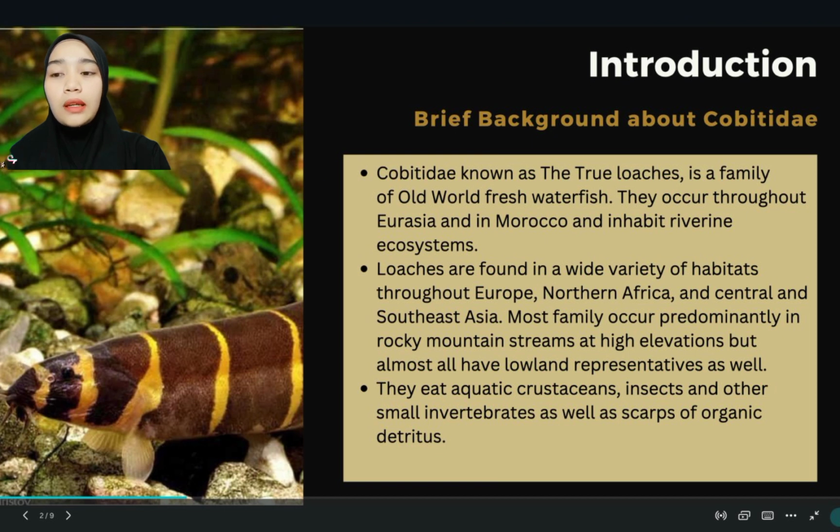So I will present the general background of the Cobitidae family. Cobitidae, also known as the true loaches, is a family of freshwater fish. They occur throughout Eurasia and in Morocco, and inhabit riverine ecosystems.